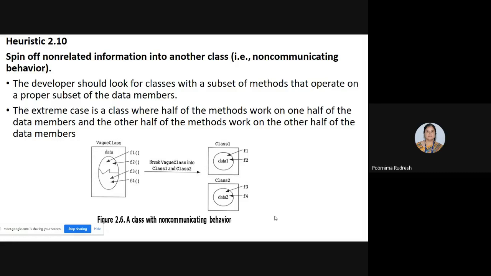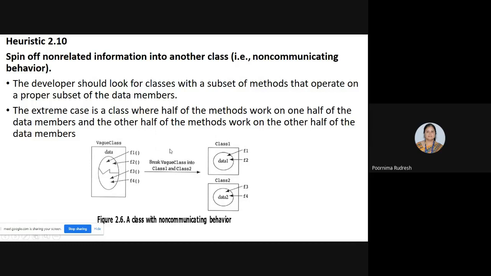Here we'll consider the data members F1, F2, F3 and F4, where methods M1 and M2 access F1 and F2, clear? And methods M3 and M4 access F3 and F4.